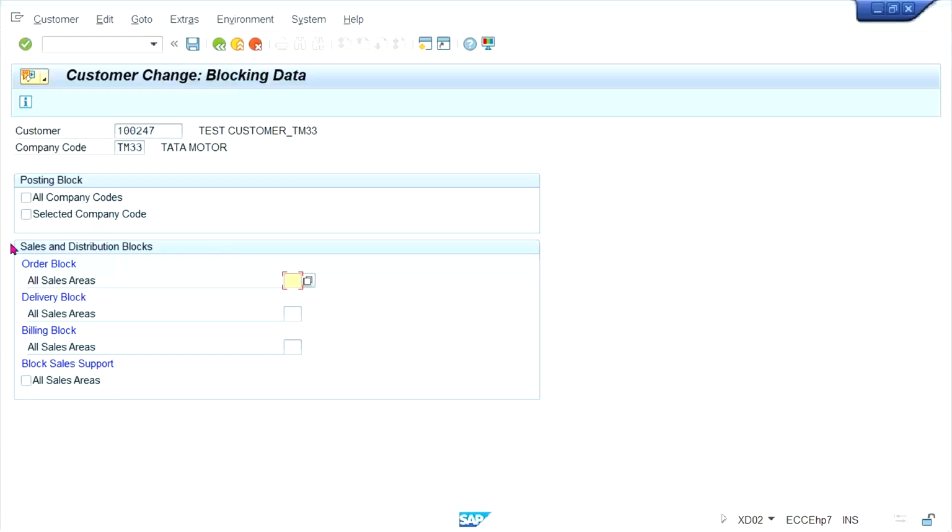See, whatever these blocks are there, that is all coming from the SD side. Order block, delivery block, billing block, right? This order, delivery, billing, it's one by one. These are the steps which are going to happen in SD.